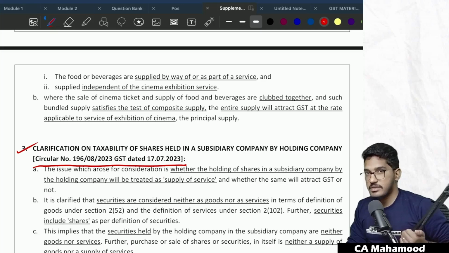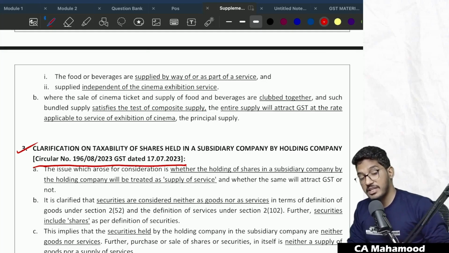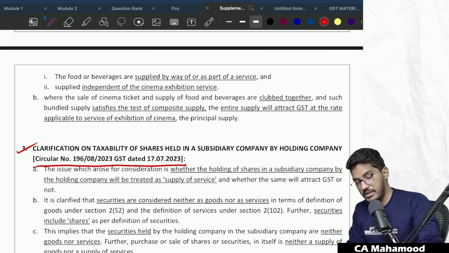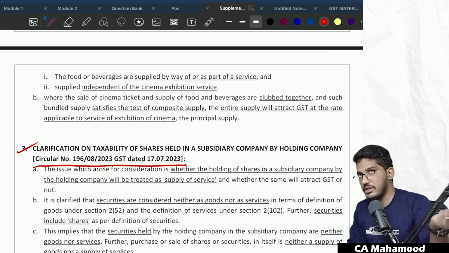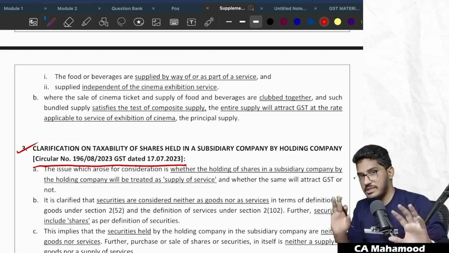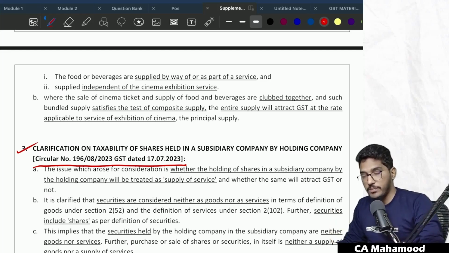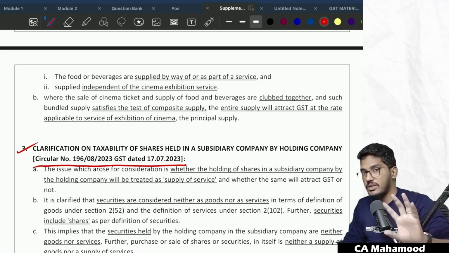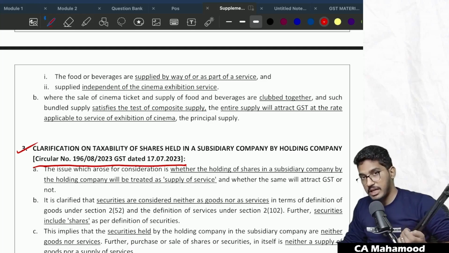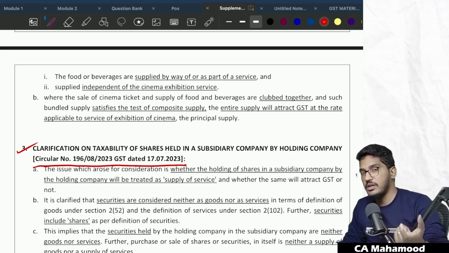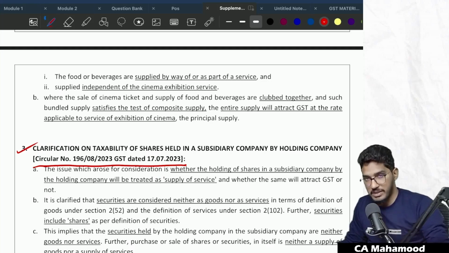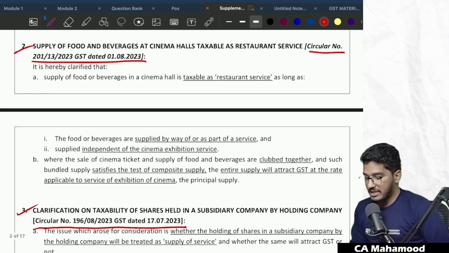See, basically when I say circular, it is actually a clarification given by the GST Council. That means initially when the government implements the law, there might be certain misunderstandings or complications which may arise during the practical implementation of the law. So sometimes there could be confusion. To sort out that confusion, what the GST department does is they issue a circular. A circular is basically a clarification given by the GST department. So 2 circulars are actually given here.